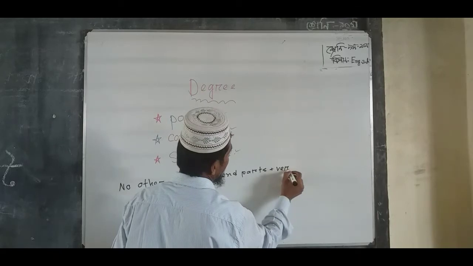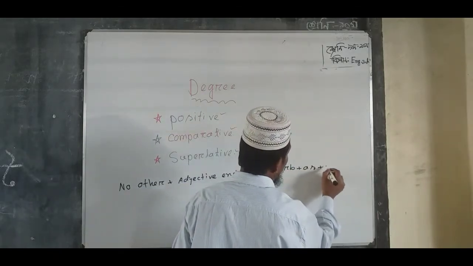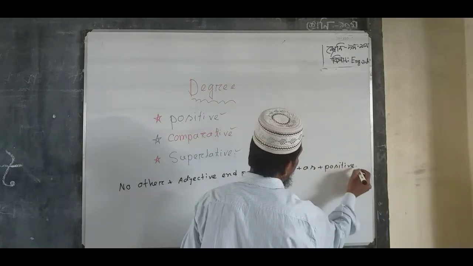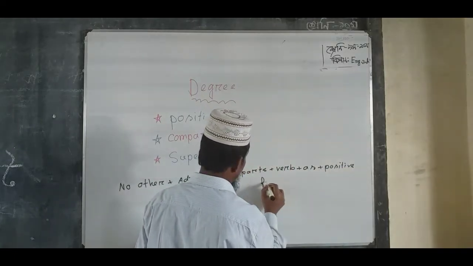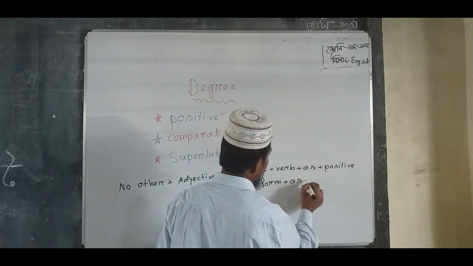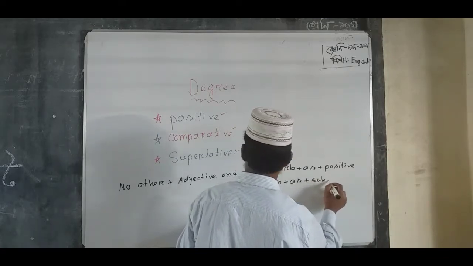But as, positive form, plus as, plus that sentence's subject.